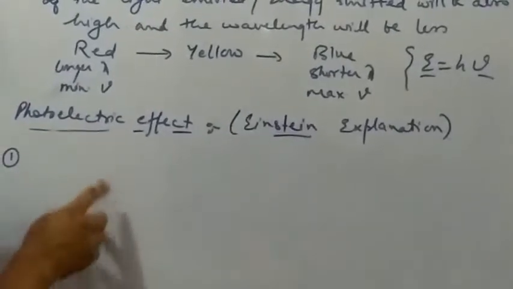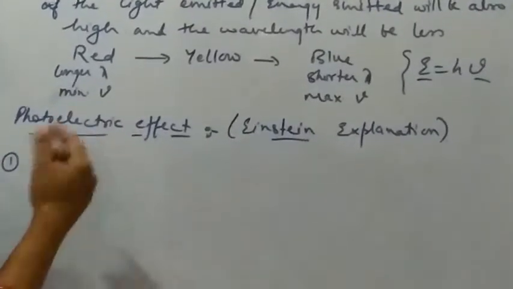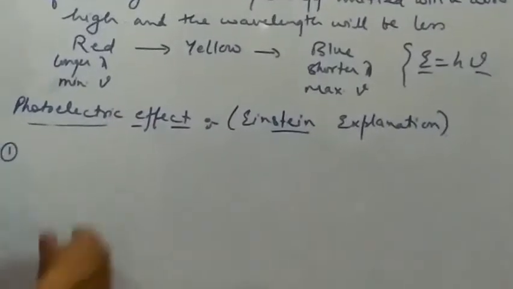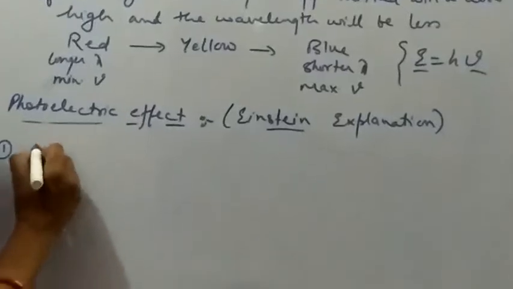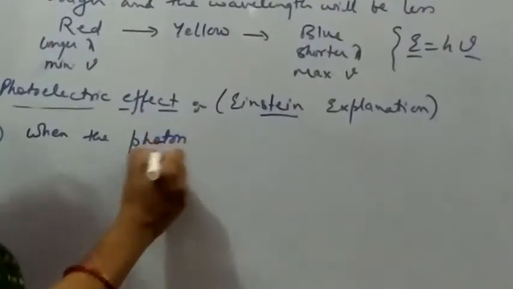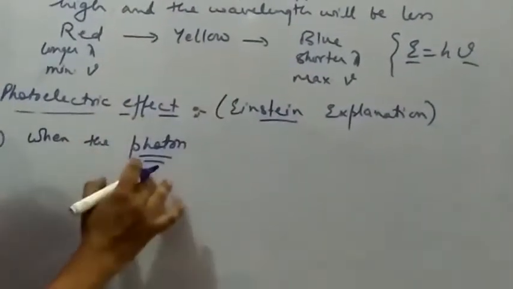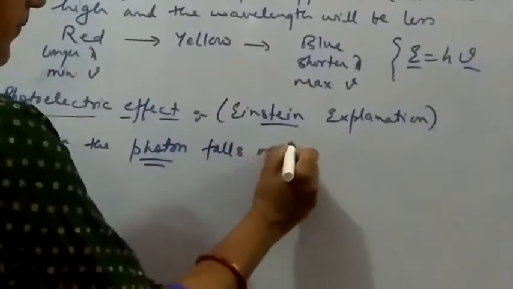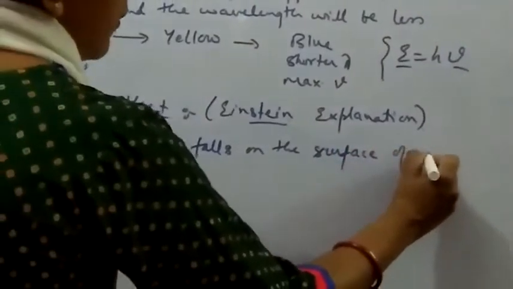Now if that energy or that attractive force is broken down by the energy of the photon, or the energy of the radiation, what will happen then? The electron will start ejecting out, right? So when the photon, because this word photon is being used by Einstein, as he considered the light, when the light or a photon of a particular frequency falls on the surface, right,